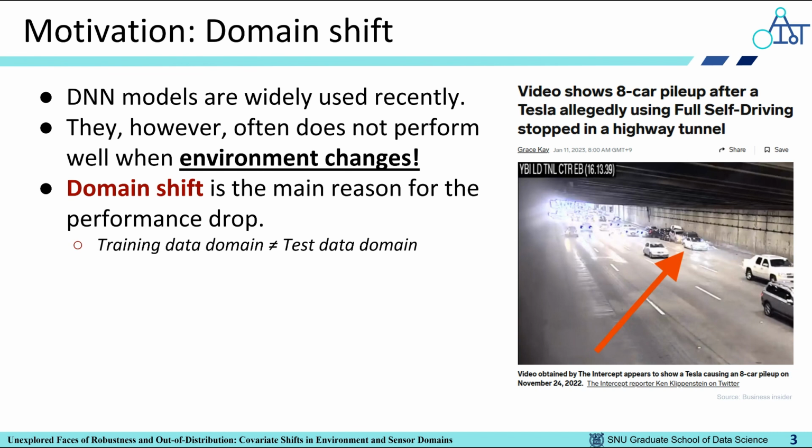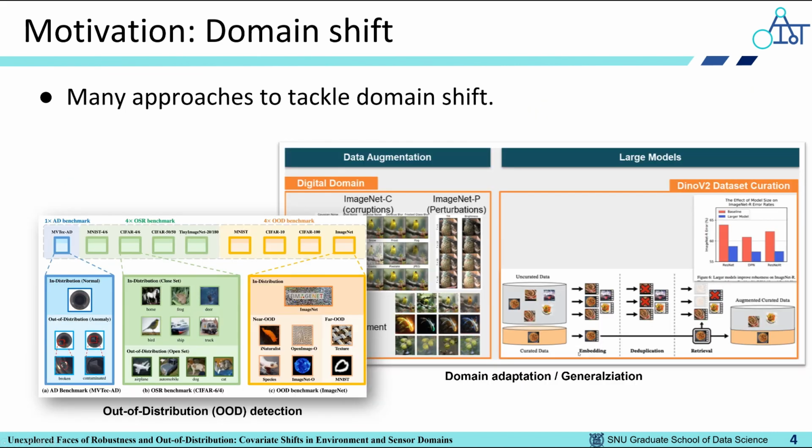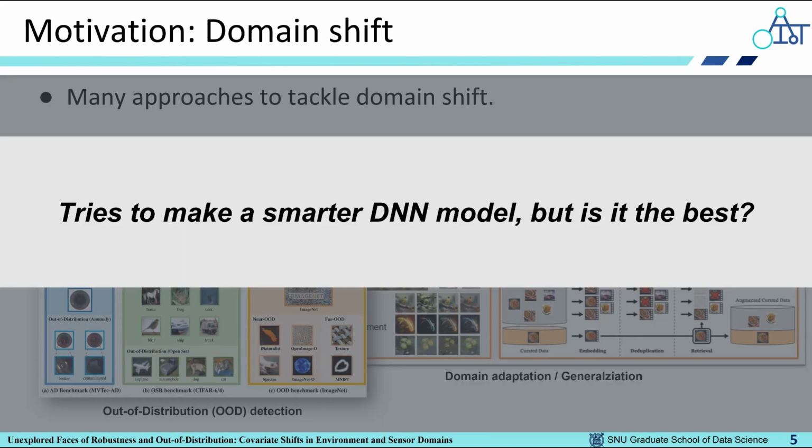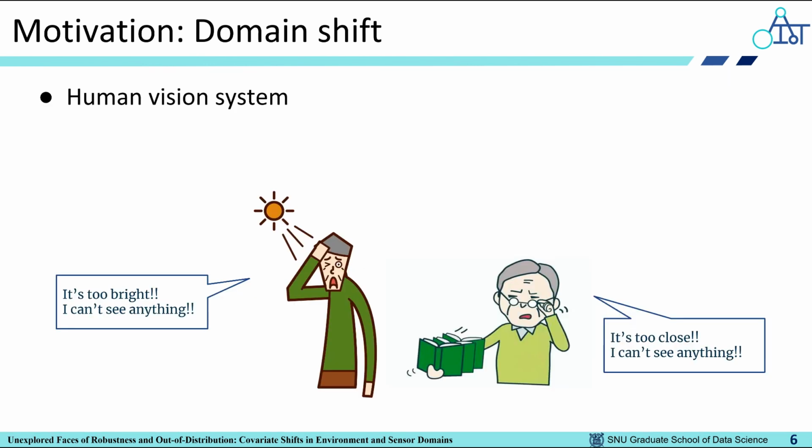However, DNN models often do not perform as expected when the environment changes from the training environment. The main reason behind this is known to be domain shift. There were numerous approaches to overcome the domain shift. These include out-of-distribution detection, or domain adaptation and generalization. All of them try to make a smarter DNN model, but is it the best? Let's see how we deal with such a case.